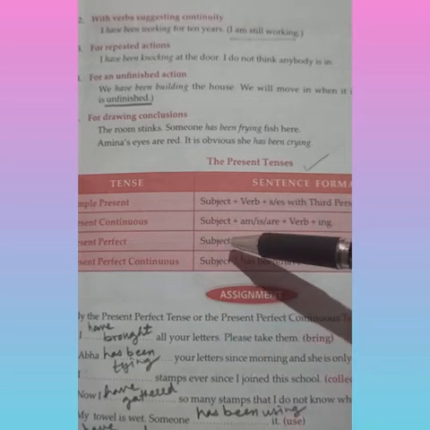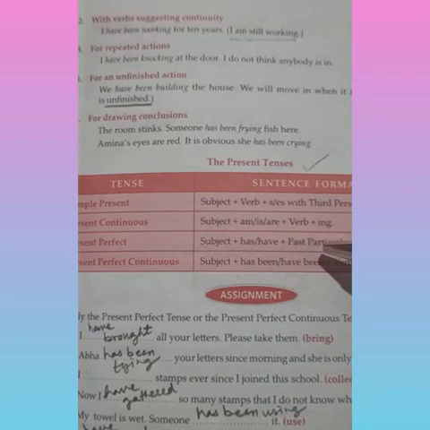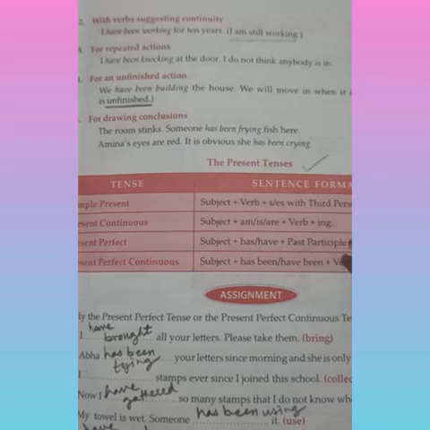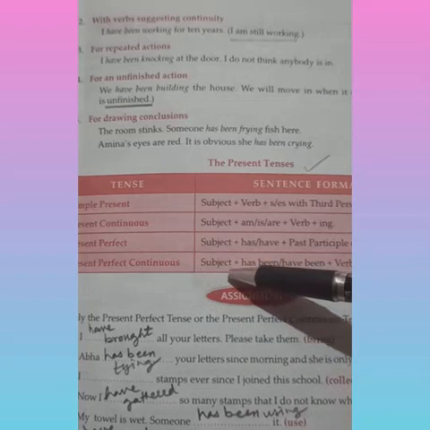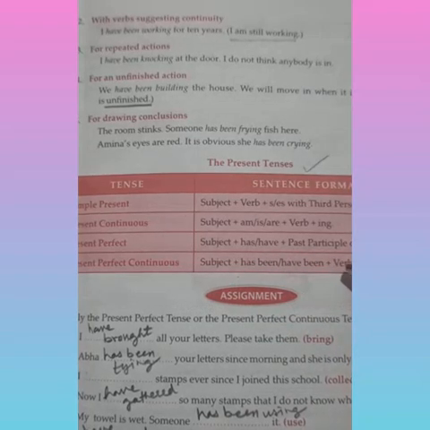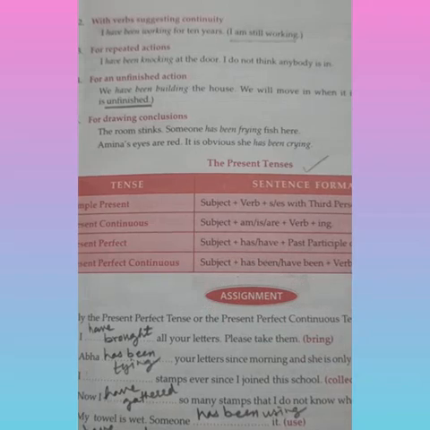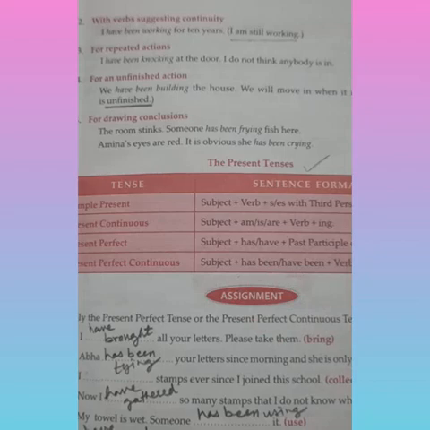Present perfect tense always takes subject with has or have plus the past participle, or you can say the third form of the verb. Present perfect continuous always takes subject with has been or have been plus verb plus ing. So she has been living here. So that is how it takes.